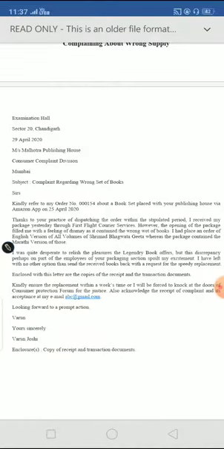Then the formalities: signature, Yours sincerely, Varun Joshi. Since it's an individual, there is no designation, so in brackets it's not mentioned. At the end you need to mention the enclosures. What have you enclosed with your letter? Copy of receipt and transaction documents.